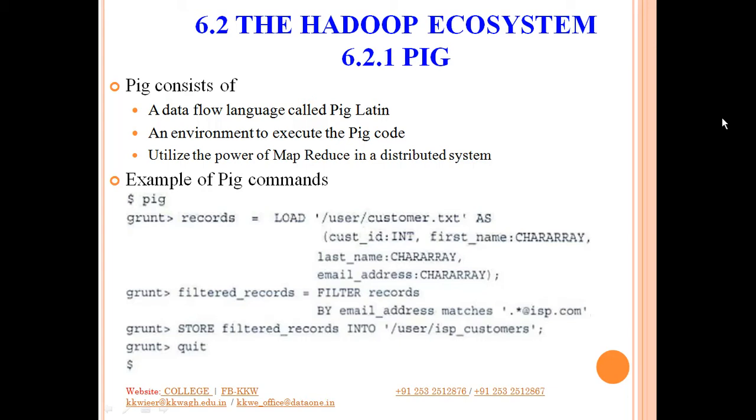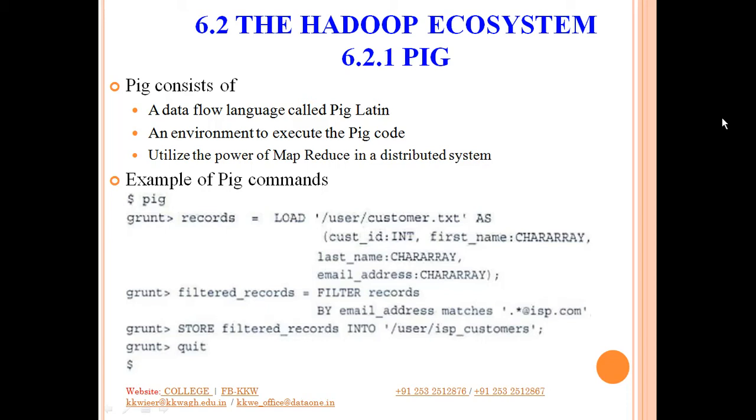So we are trying to load this file as customer ID of type int, first name of type character array, last name again of type character array, email address of type character array, right? So we have loaded this file and stored it in records. So that is the first command, load.